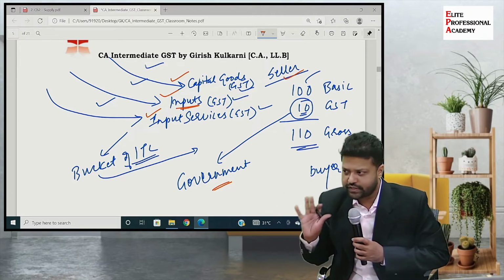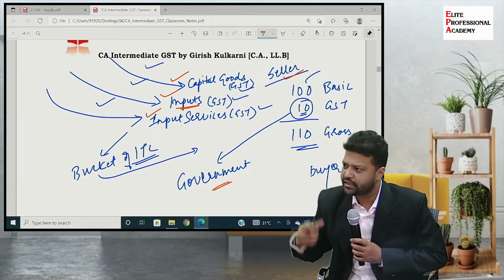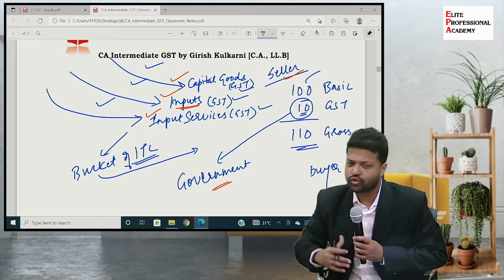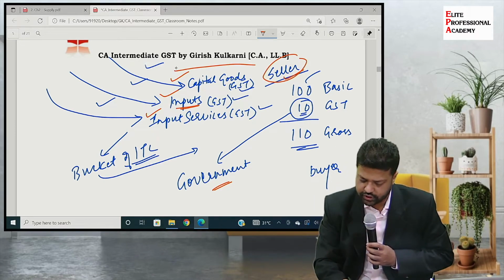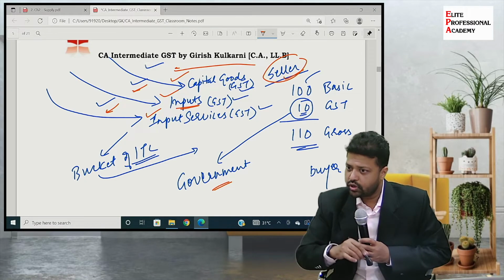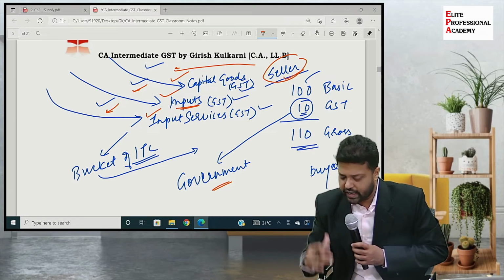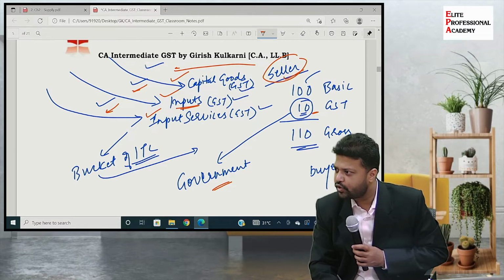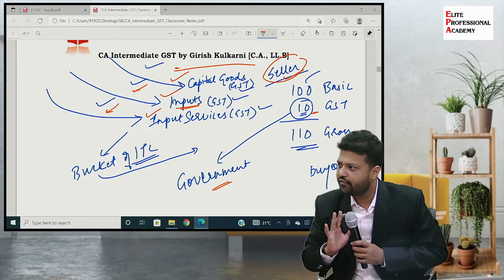और input services हो सकती हैं. कौन सी services हो सकती हैं? There are various services taken from engineers, professionals, then जो भी labour contractor की services हैं. सो ये सब services पे जो GST वो pay कर रहा है seller to the respective vendors, वो उसको available होगा as an input tax credit. So that input tax credit he will reduce from this liability and pay the net payment to the government. Now clear? Any doubts? Everyone is clear with this example?